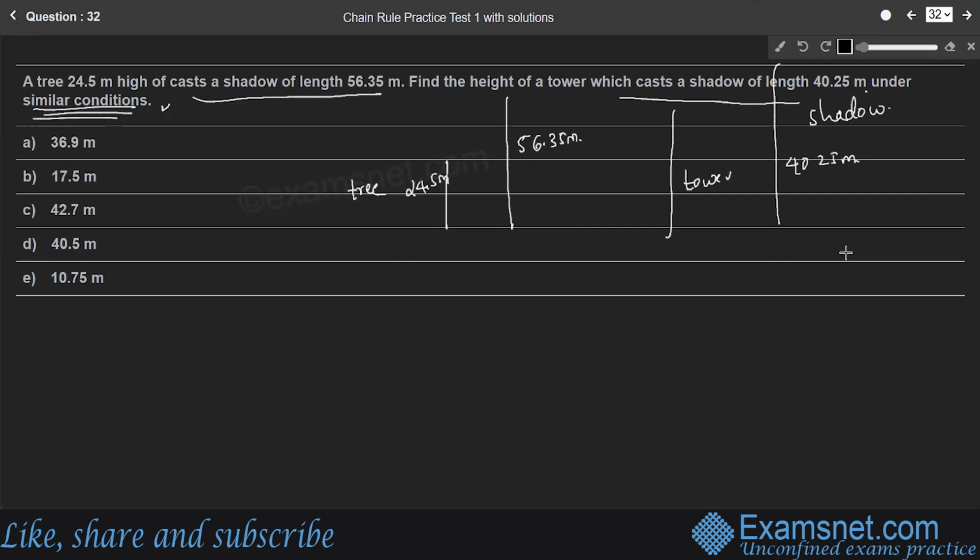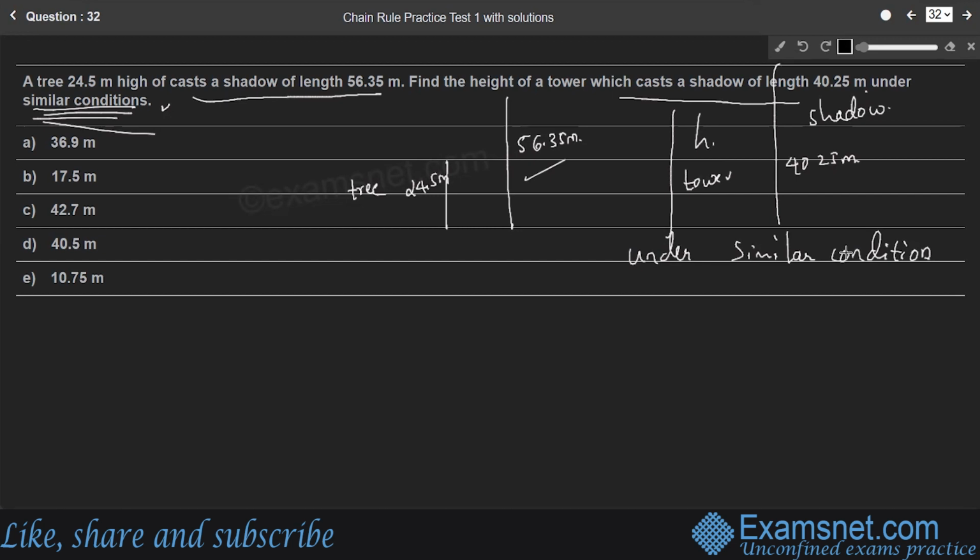We need to find the height of the tower, so let it be H. It is given that under similar conditions, which means any other external conditions do not affect the height of the shadow of the two objects.